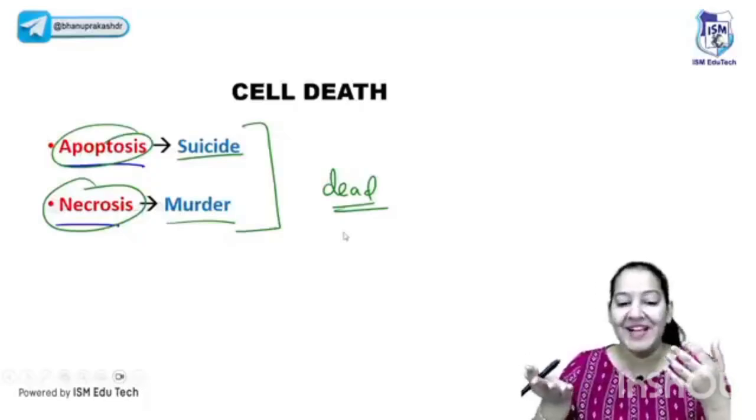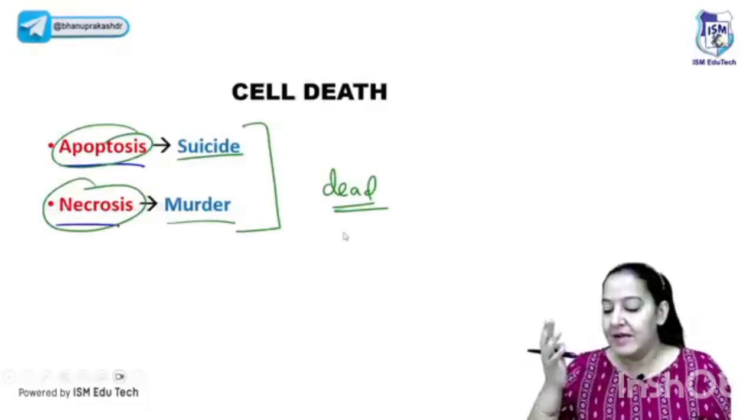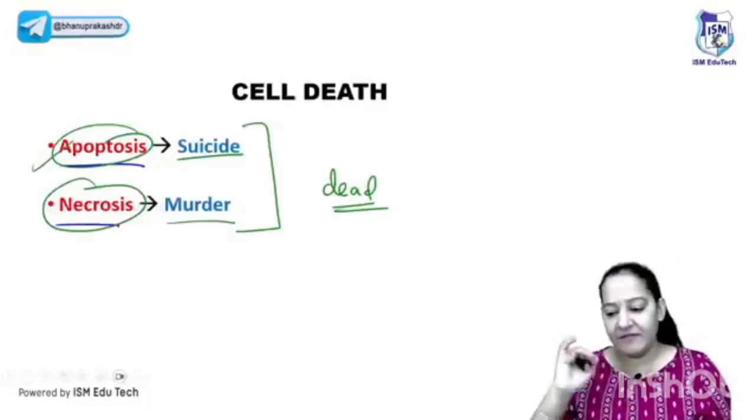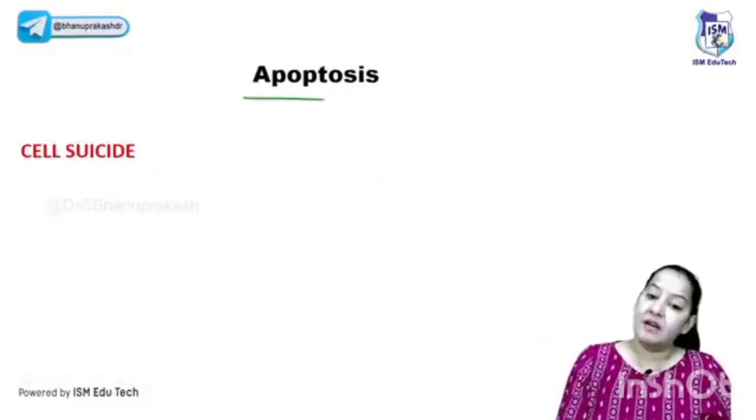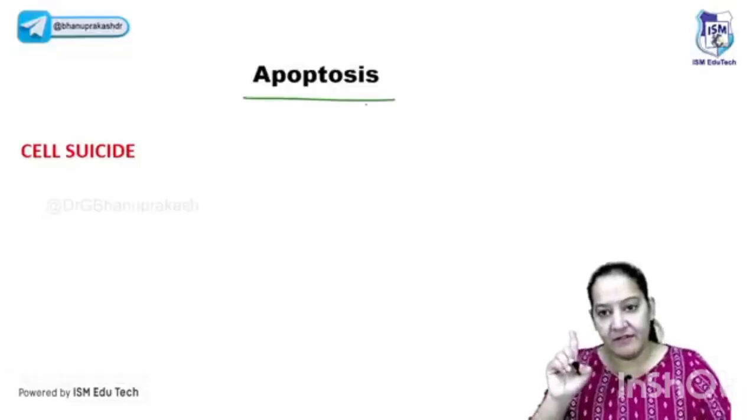No, the cell also does not want to die. So why are there two different types of cell death? I will explain. Let's start first with apoptosis, see the details of apoptosis, then we will come to necrosis, then we will see the differences between them. Let's start with apoptosis.